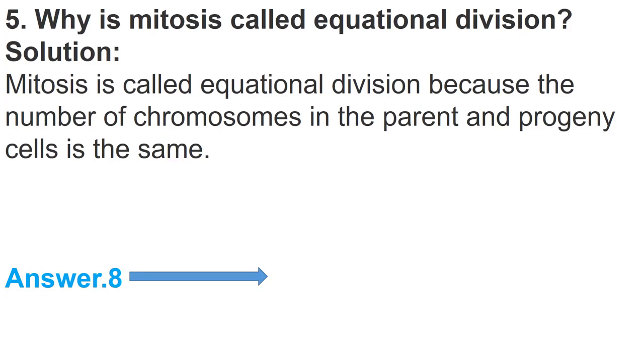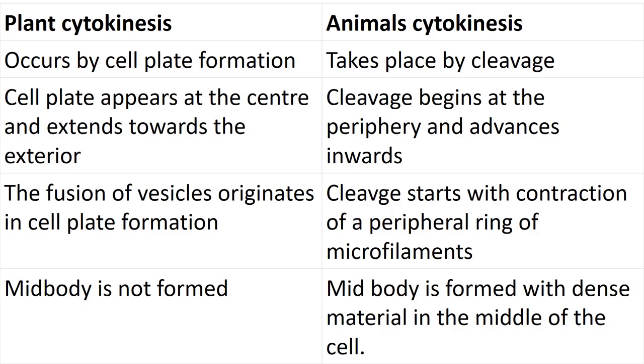Then the answer to question number 8 of NCERT. In this question you need to differentiate plant cytokinesis from animal cytokinesis. So the first difference is that plant cytokinesis occurs by cell plate formation, while animal cytokinesis occurs by cleavage formation. In plant cytokinesis, the cell plate appears at the center and extends towards the exterior, while in animal cytokinesis, cleavage begins at the periphery and advances inward.